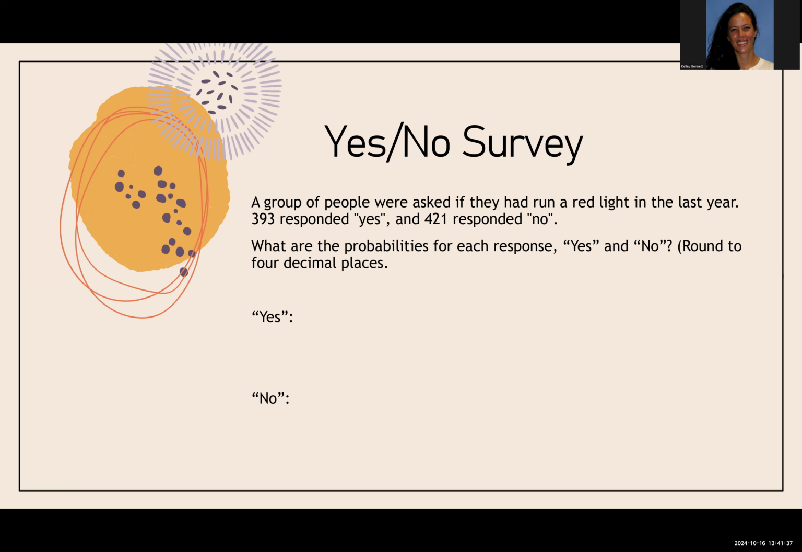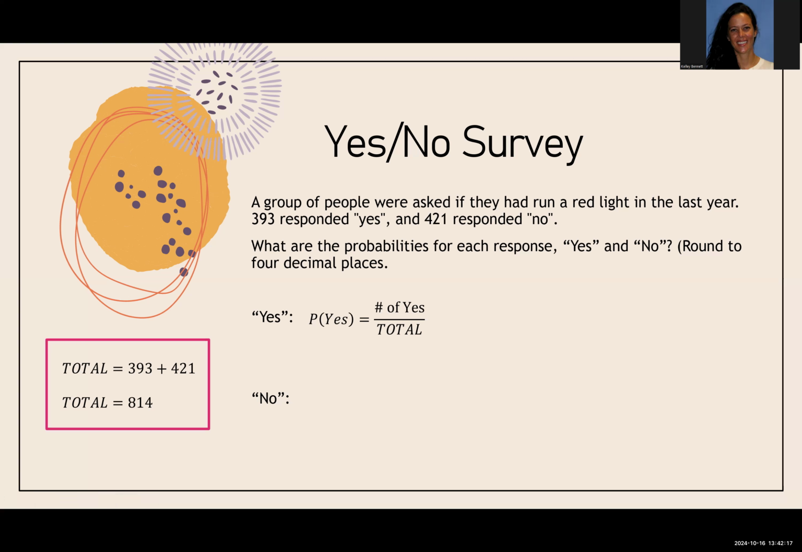In this next example, we have a yes or no survey. A group of people were asked if they had run a red light in the last year. 393 responded yes, and 421 responded no. And we want to know what are the probabilities for each response. Here, we're not given a total. We just have the number of people who responded yes and the number of people who responded no. So our first thing that we need to do is figure out what our total is. The way that we would do that is by adding the responses together: total number of yes plus the total number of no. That's going to give us the total in our denominator for the probability.